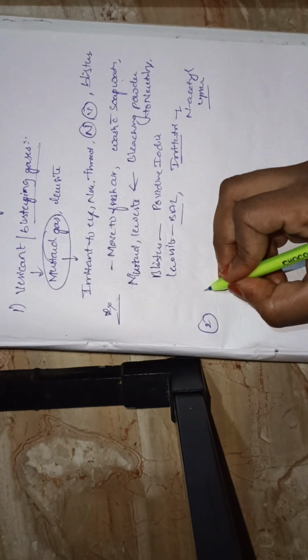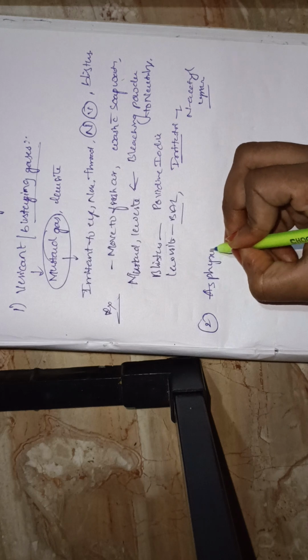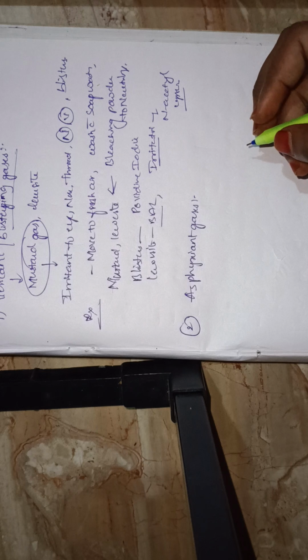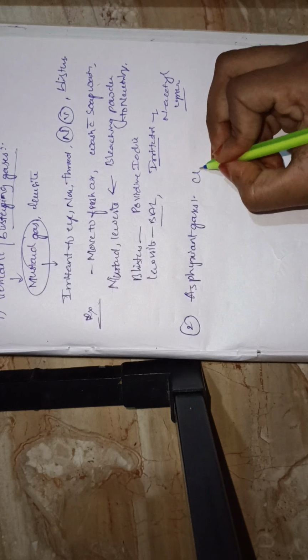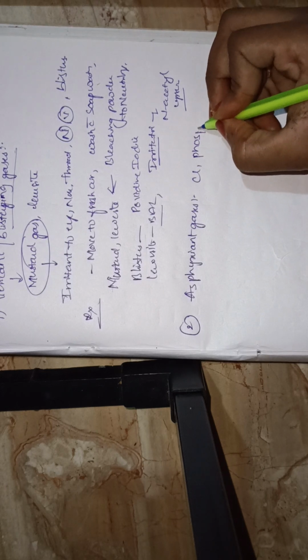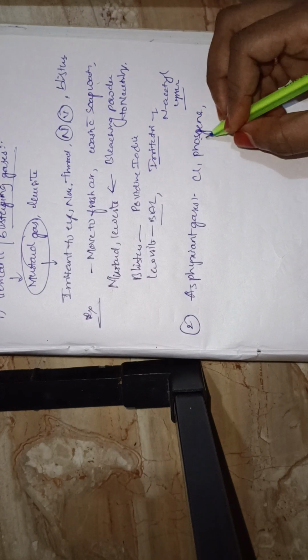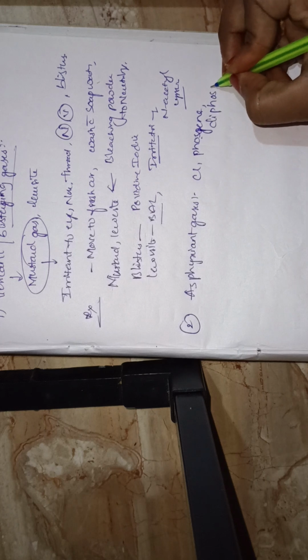Next war gas is asphyxiant gases. What are the asphyxiant gases? Chlorine, phosgene, and diphosgene are asphyxiant gases. Okay, chlorine, phosgene, diphosgene. These are the gases that come under asphyxiants of war gases.